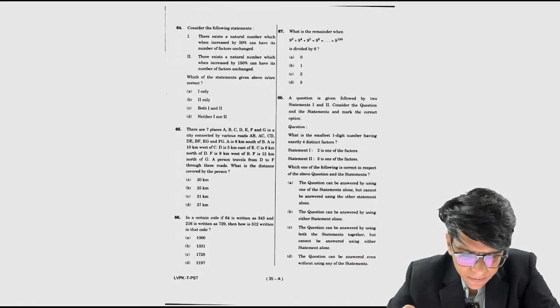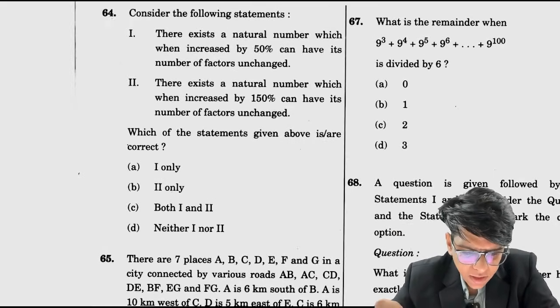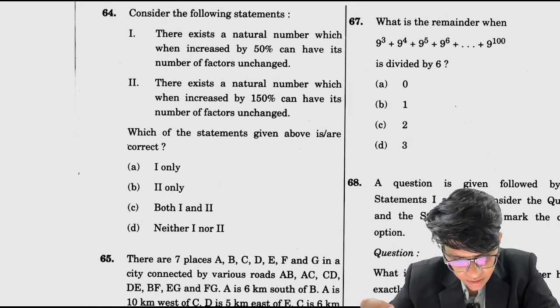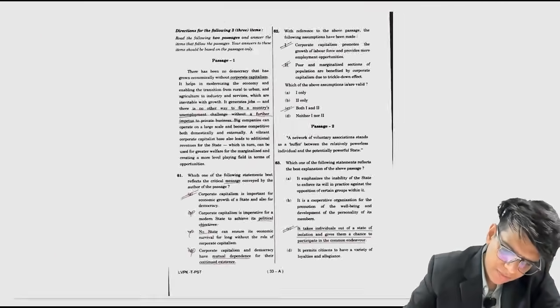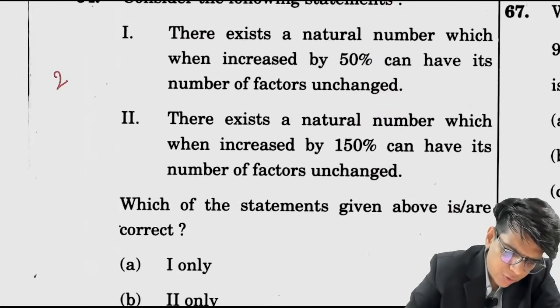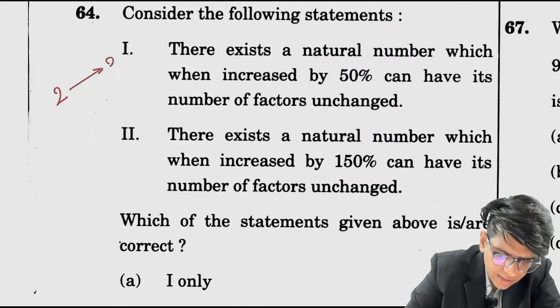Right, next. There exists a natural number which when increased by 50% can have its number of factors unchanged. Take the natural number 2. If you increase 2 by 50%, you will get 3. The number of factors of 2 is 2, and of 3 it is 2. Correct.